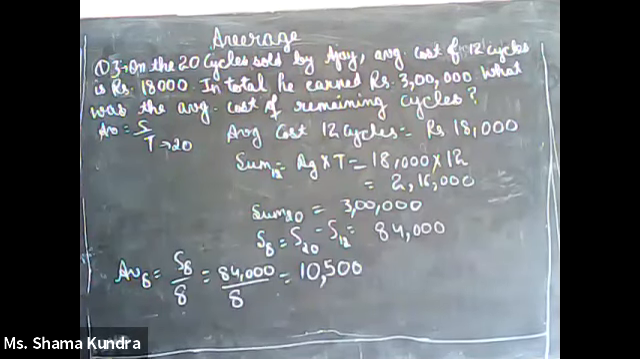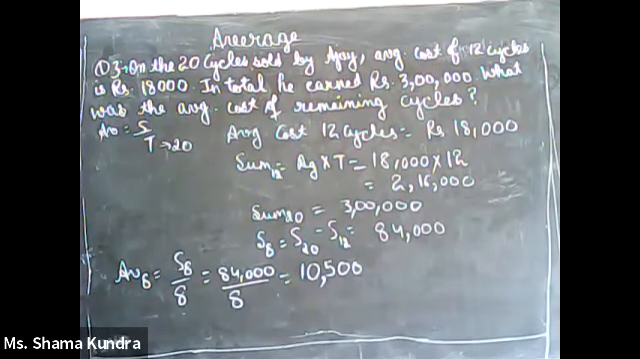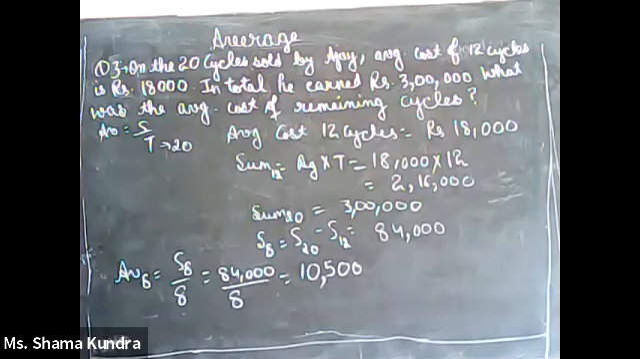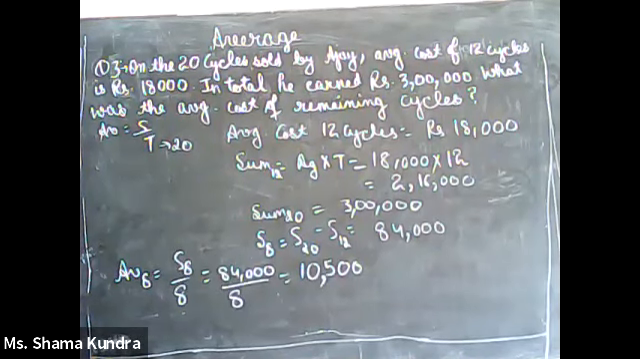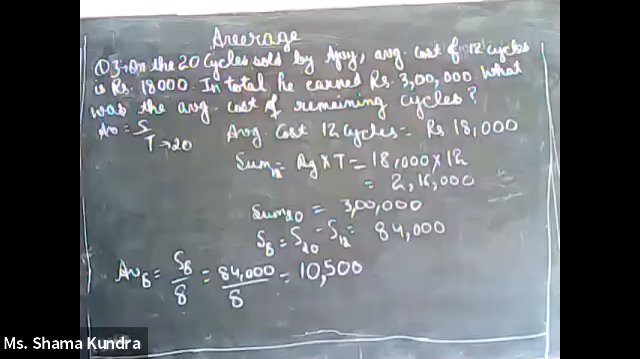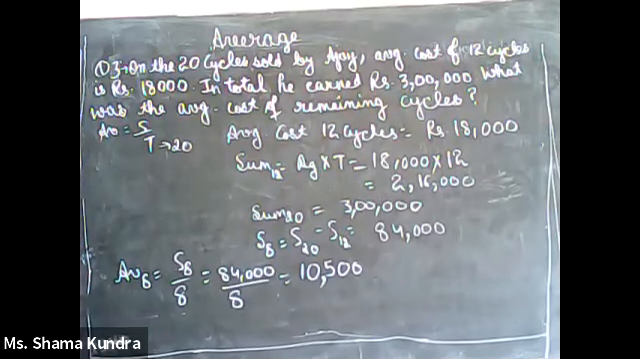But we know when Ajay sold 20 cycles, he earned rupees 3 lakh. So for 12 cycles, Ajay earns 2,16,000. For 20 cycles, Ajay earns 3 lakh rupees. So for the remaining 8 cycles, how much did Ajay earn? 3 lakh minus 2,16,000, that is nothing but 84,000. So 84,000 rupees earned by Ajay for these 8 cycles.